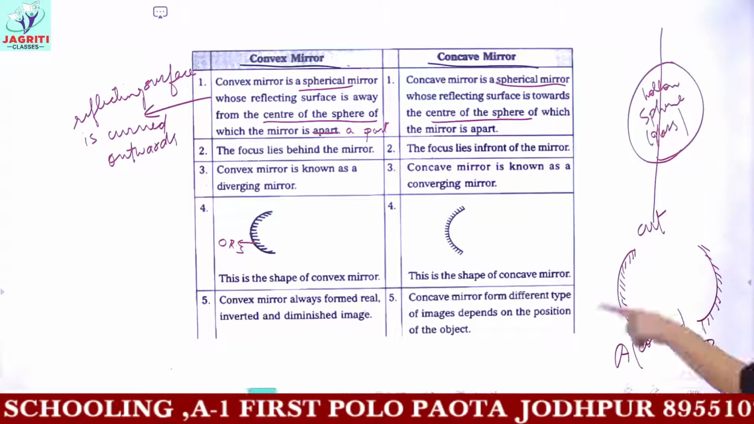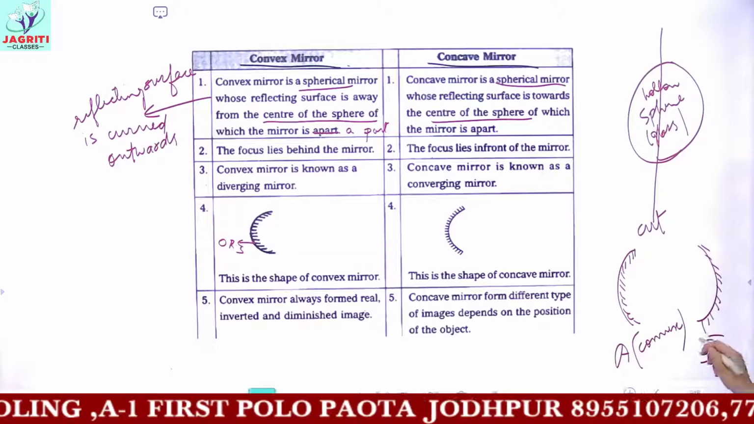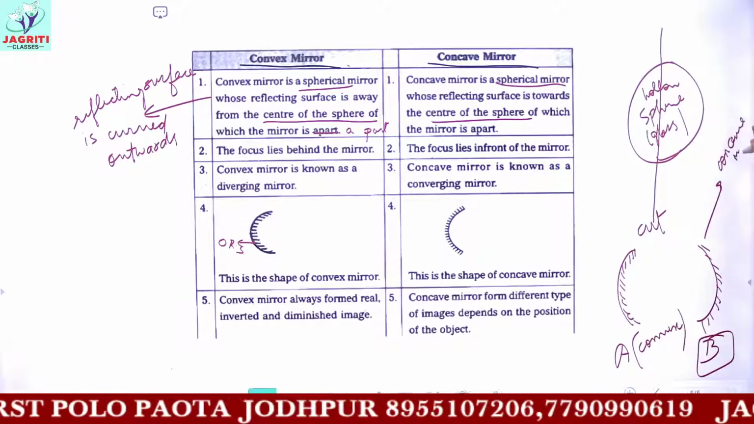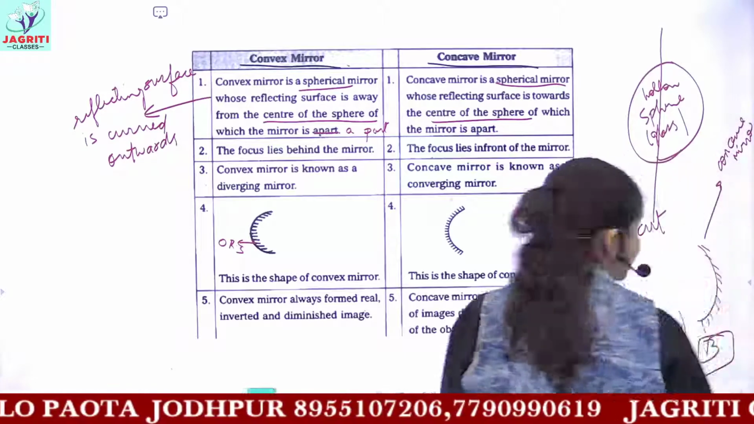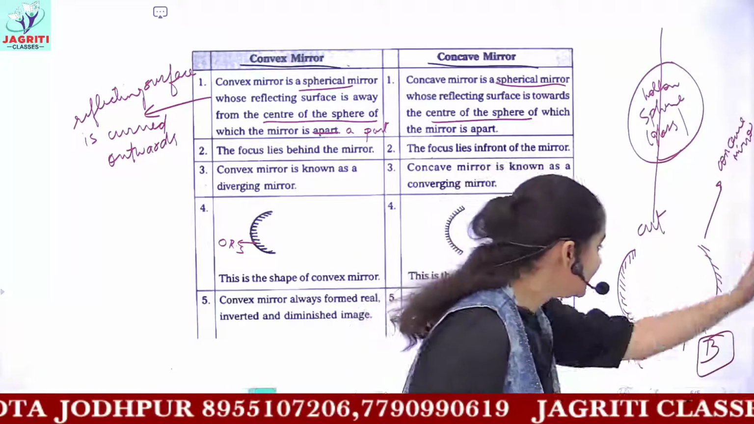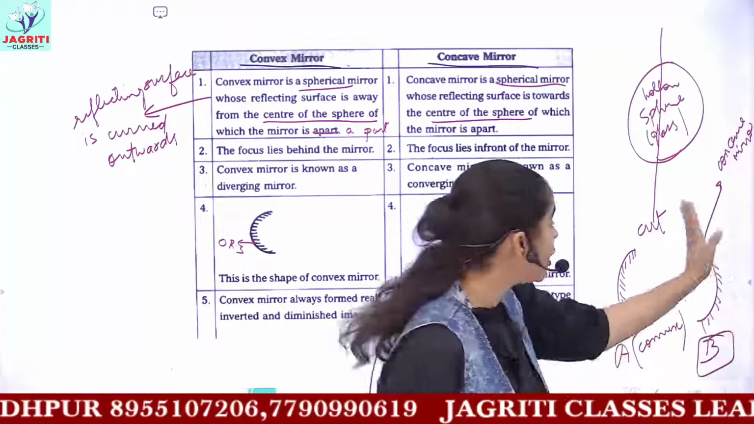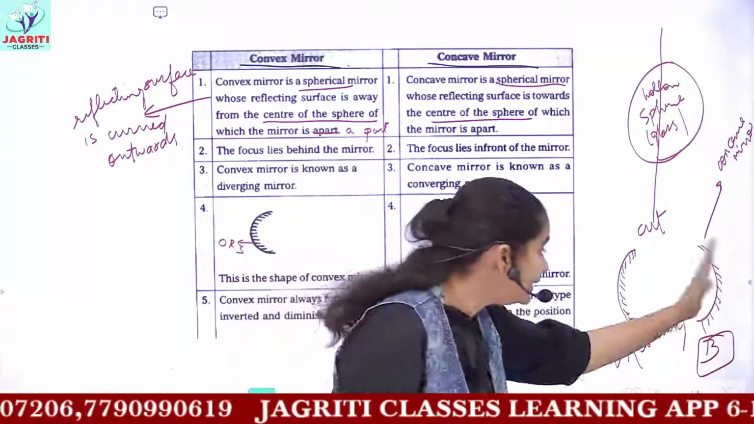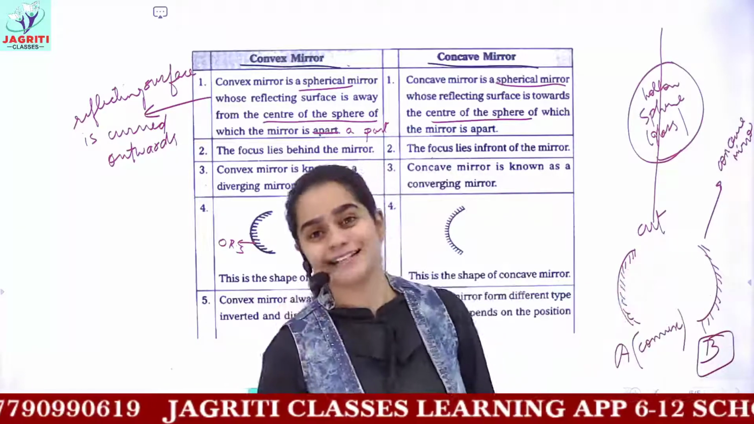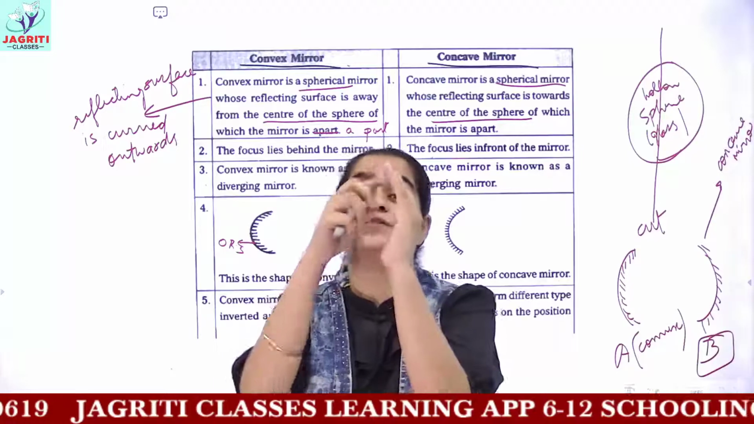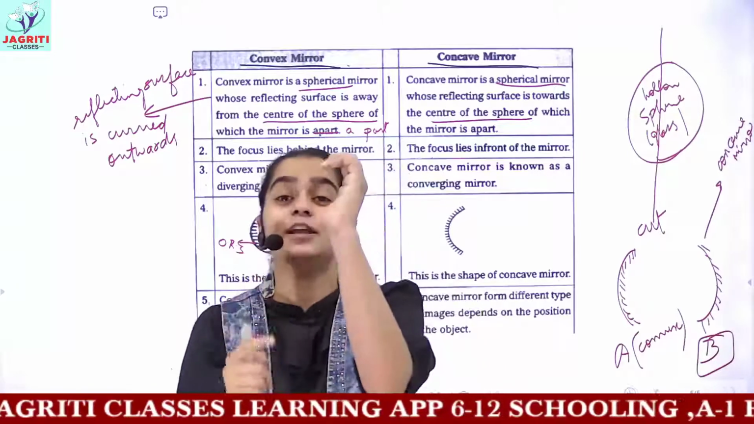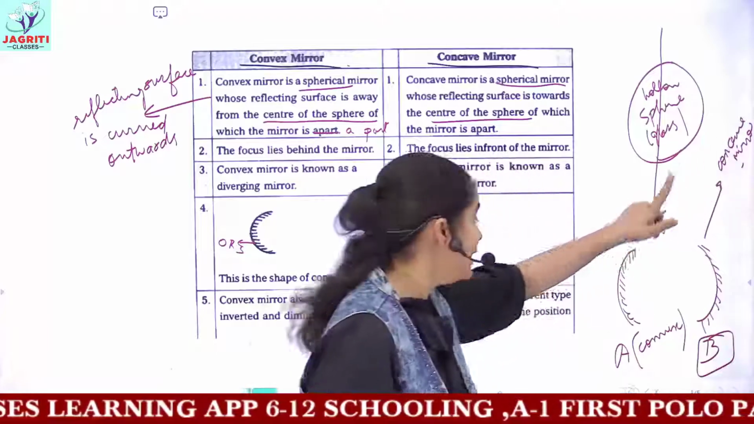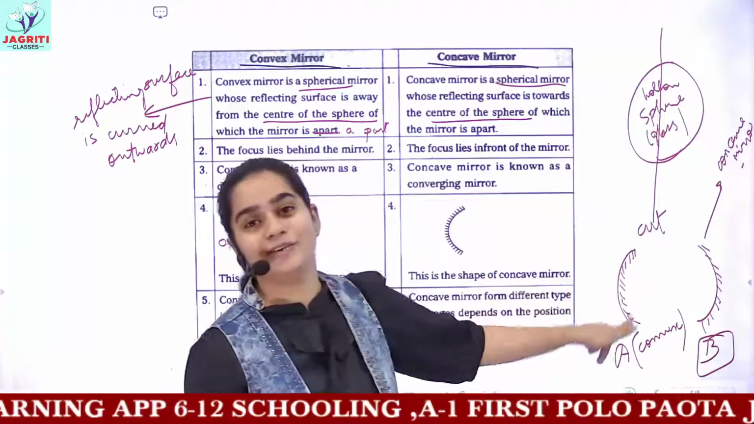I hope you are understanding. And this mirror, my B mirror, works as a concave mirror. Why is it a concave mirror? Because I coated the outside. So now the outer surface is non-reflecting, and the inner surface is the reflecting surface. And when the inner surface of a spherical mirror is reflecting, you call it a concave mirror. So this mirror is a concave mirror and mirror A is a convex mirror.